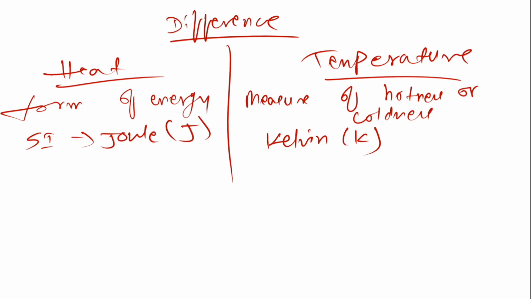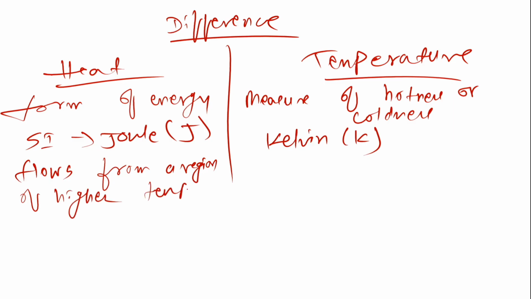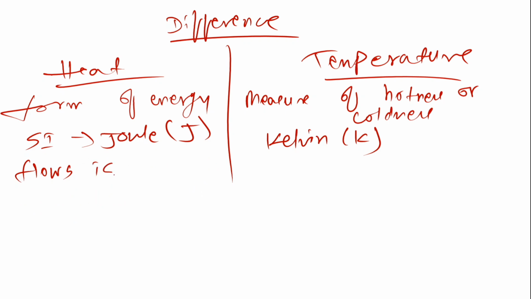Now, next one. Heat basically flows from a region of higher temperature. Basically, you can tell that heat is a flow of energy. Let me write in short: heat is basically the flow of energy.